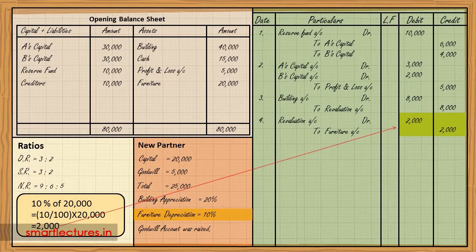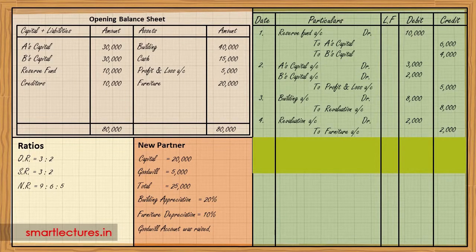Now leave the space for one journal entry because we have to pass the journal entry for loss or profit on account of revaluation, and it has to be transferred to A and B in their old ratio. So this profit and loss can be ascertained only when we prepare revaluation account. At this moment, we can't prepare the ledger account because we are in the process of passing journal entry. So leave the space for one journal entry.